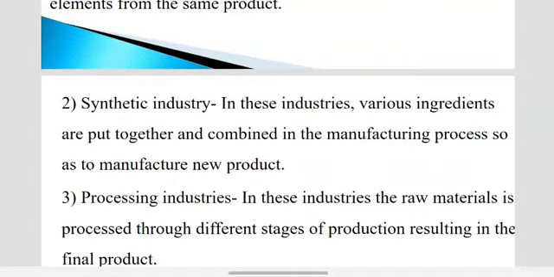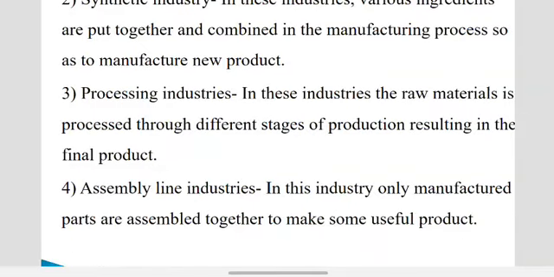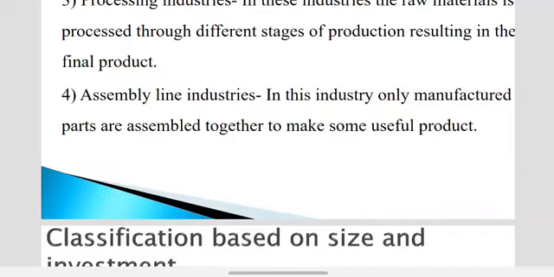Then the synthetic industry, where various ingredients are put together and combined. It means combining all the raw materials in a manufacturing process to make a new product. Two or three products are combined to give a new product. Then the processing industry, where raw material is processed through different stages of production. Different stages of production means different processes are applied to the raw material. Then the assembly line industry, where manufactured parts are assembled. Two or three parts are joined together to make a useful product.